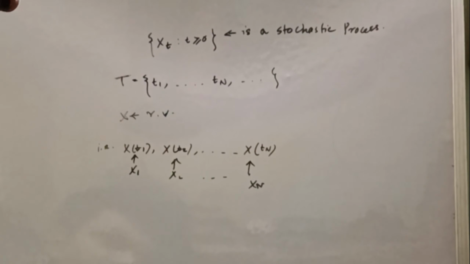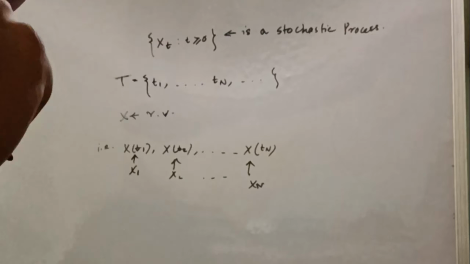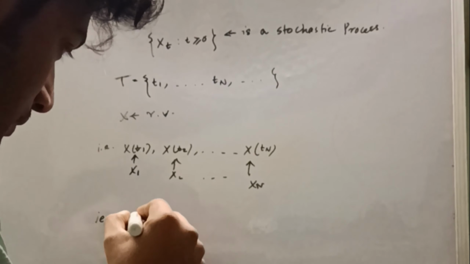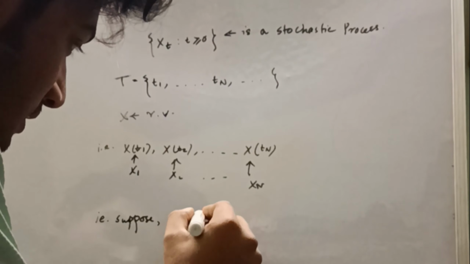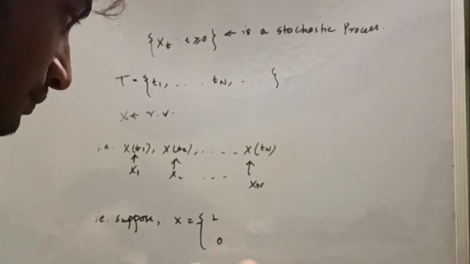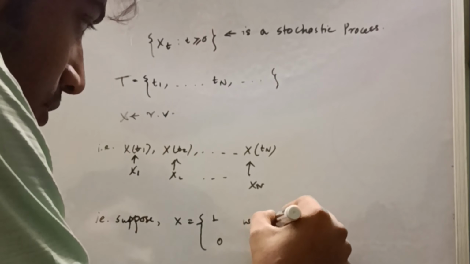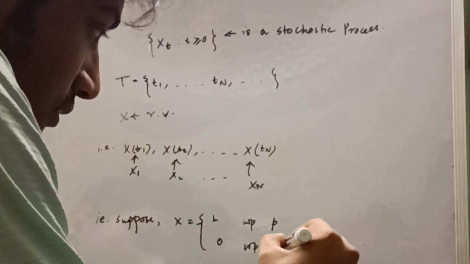Now, let's suppose X is a binary random variable. That is, suppose X takes two values 0 and 1 with some probability, with probability p and with probability 1 minus p.